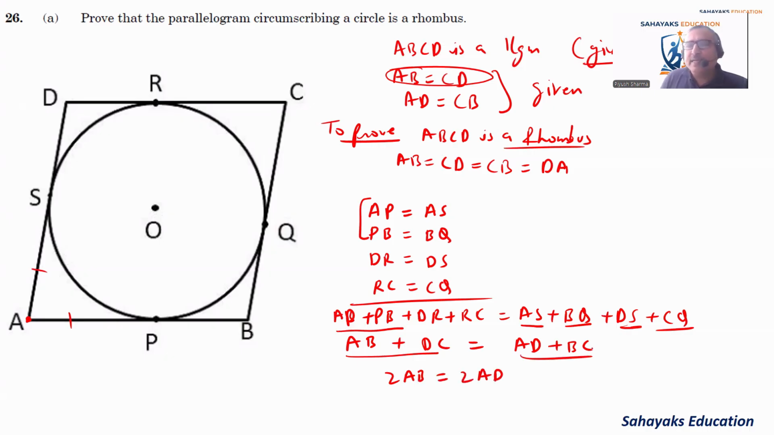Similarly, because AD and BC are equal. These are opposite sides of a parallelogram. So I can say AB is equal to AD. So AB is equal to AD. The adjacent sides are equal.